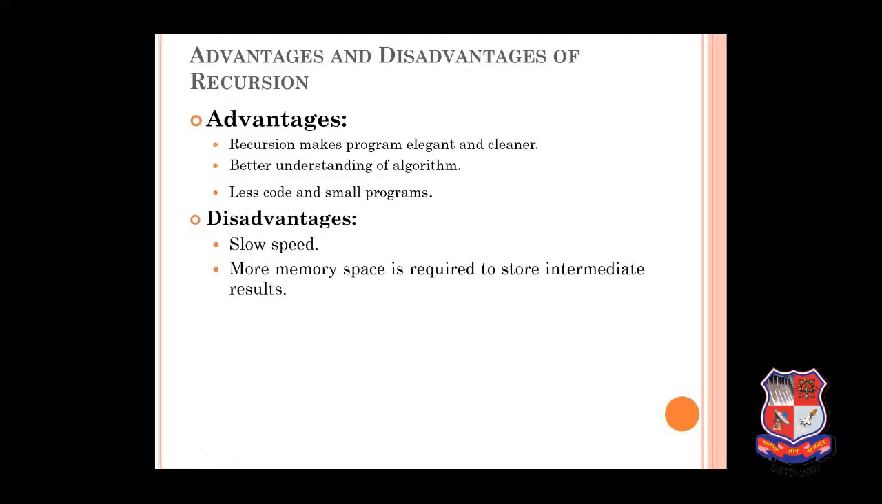Now there are disadvantages as well. Disadvantages: slow speed, because a single group of code, a line of code, will be repeating until a condition is satisfied. So it will make my program a bit slow. Then more memory space will be required to store intermediate results. What do we mean by intermediate results? Each and every time a function is called, it is stored at the back of the memory. If I call a function 100 times, it will be stored 100 times. So intermediate results will require more memory space.